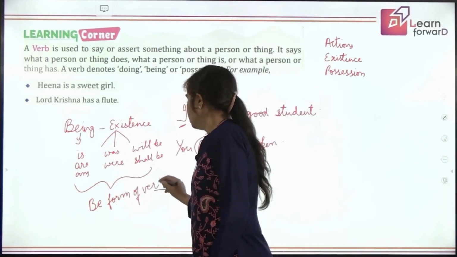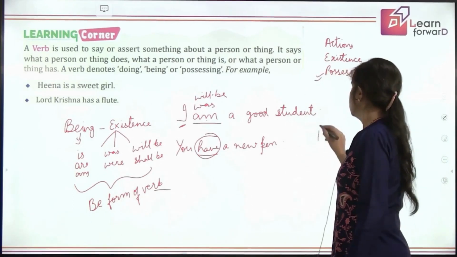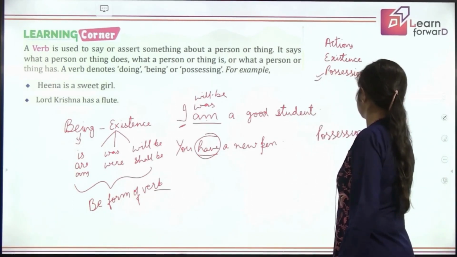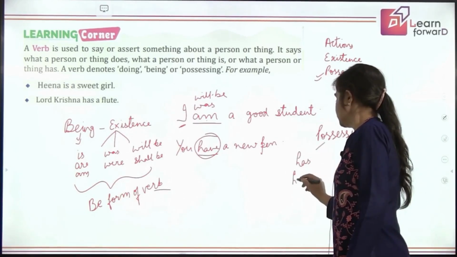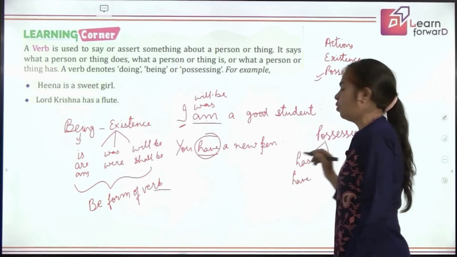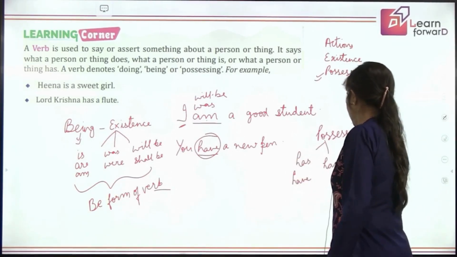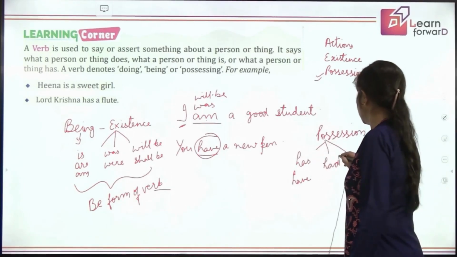Now, coming to the next that I have told you, possession. In possession, we include has, have. In present, okay, tell me what is the past form of has, have? That's perfect, only had. And in future, what do you use? Will have, shall have. Perfect.